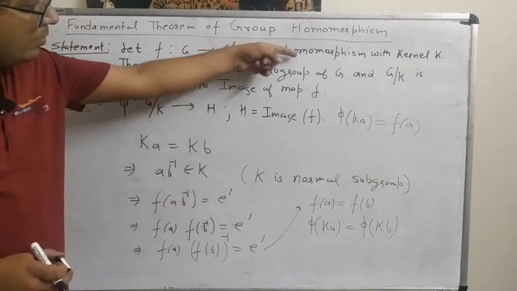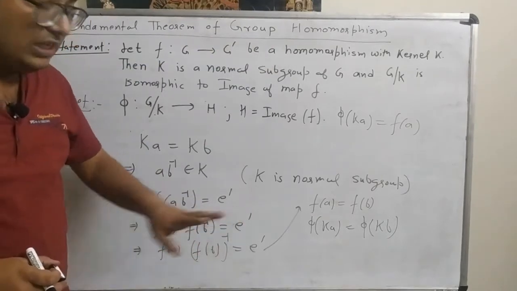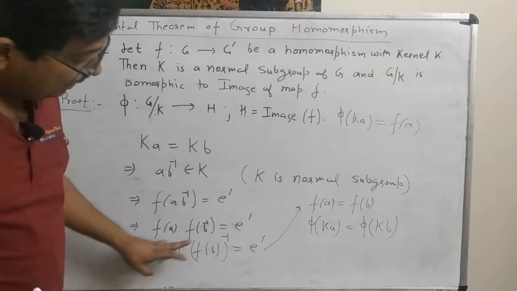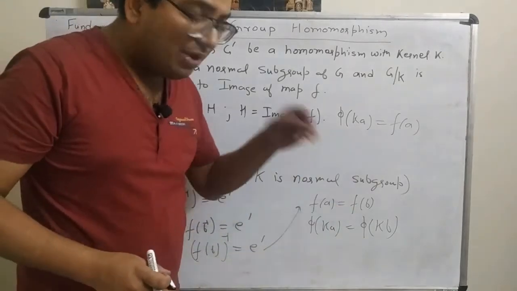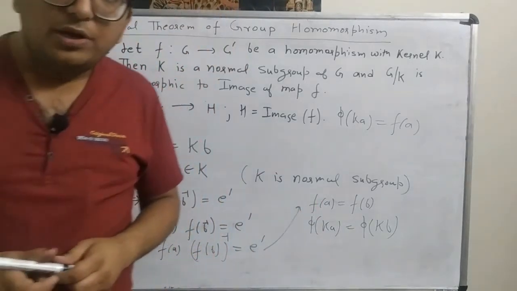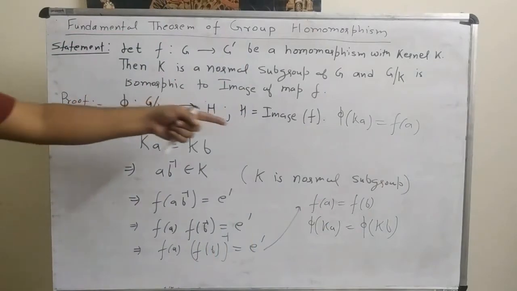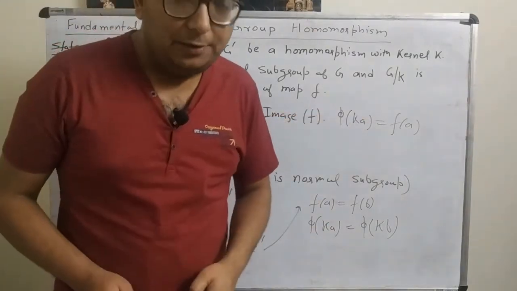Then we apply the homomorphism of F, so F of A times F of B inverse is equal to E dash. From here we get F of A is equal to F of B, which implies phi of Ka is equal to phi of Kb. So the first thing we proved is that this phi, defined in this manner, is well defined.